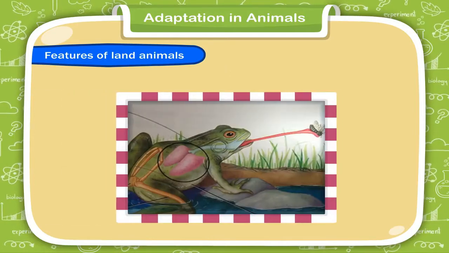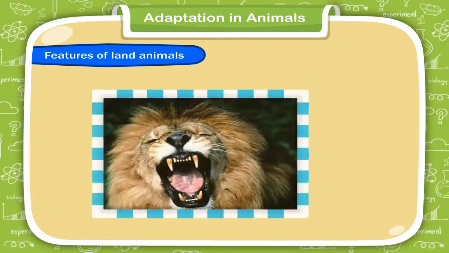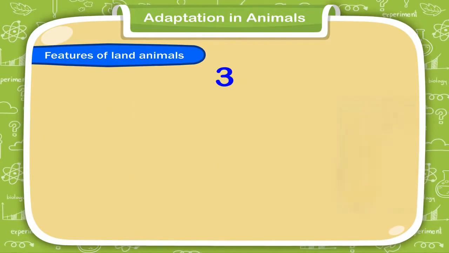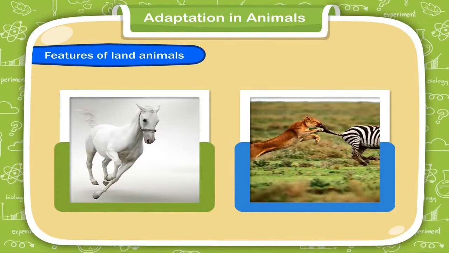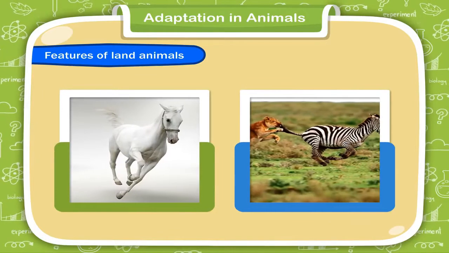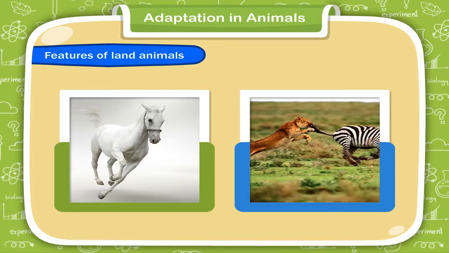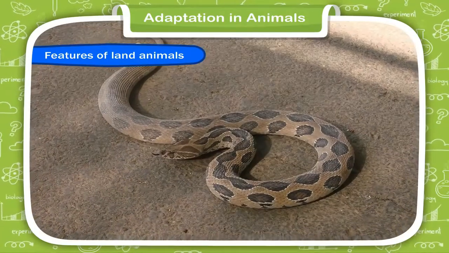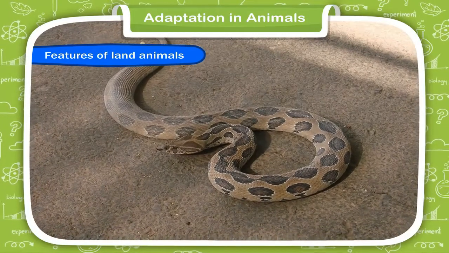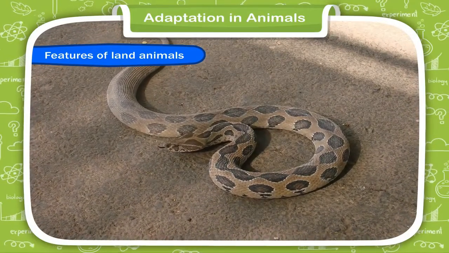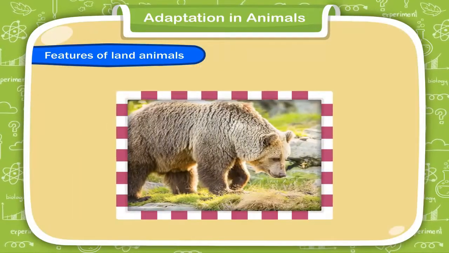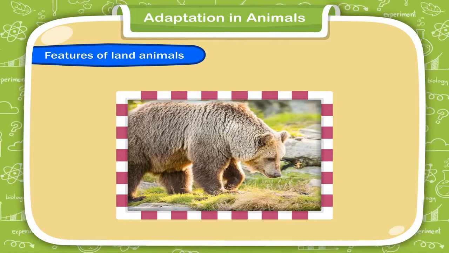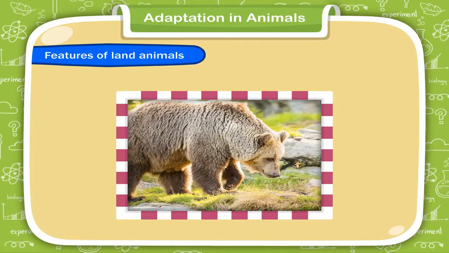Features of land animals. 1. They have lungs to breathe air. 2. Many of them have sharp teeth and claws to catch their food. 3. Most of them have well-developed legs to move and run fast to protect themselves from predators. Some animals, such as snakes, do not have legs, but they have scales that help them in crawling on the ground. 4. They have well-developed sense organs to help them to look for food and to feel changes in their surroundings.